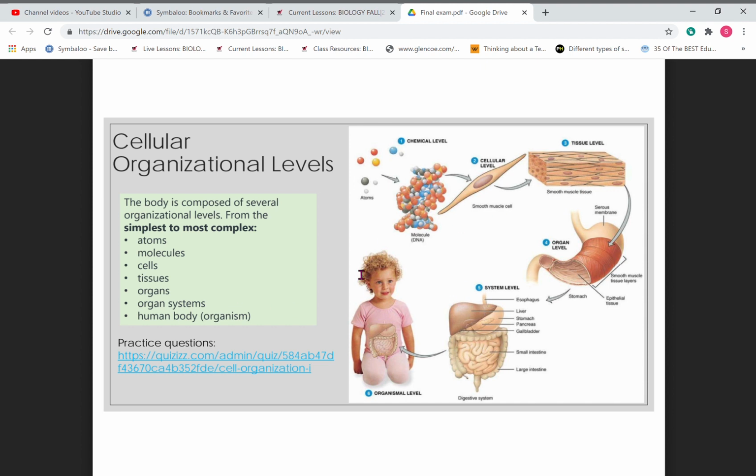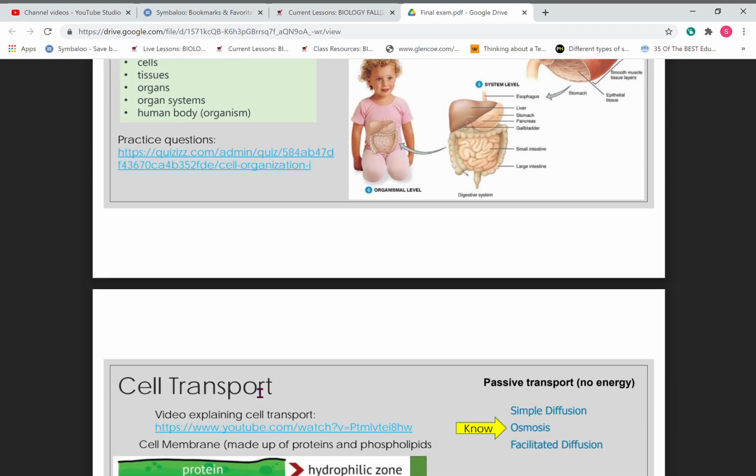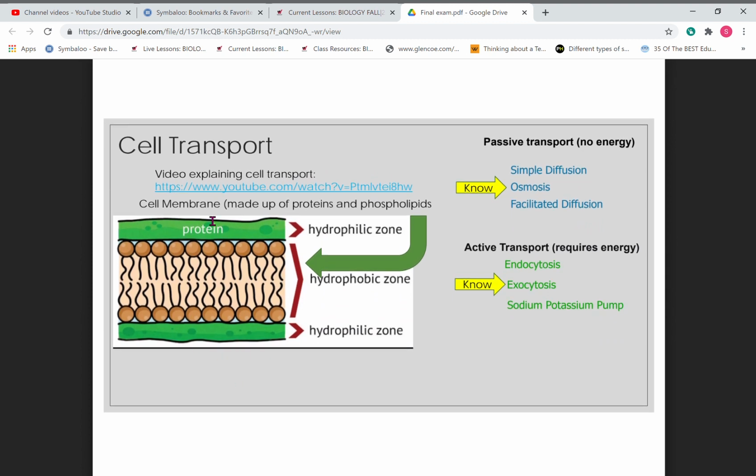So here's a picture over here showing you the same thing. It's showing the atoms to the molecules, to the cellular level, then the tissue, then the organ systems, then the organism. So be sure you know this backwards, forwards. Here's a practice that you can do here to kind of see how well you know it. Cell transport. Here's a video to help you kind of review that. Remember, this is a cell membrane. It surrounds the cell.